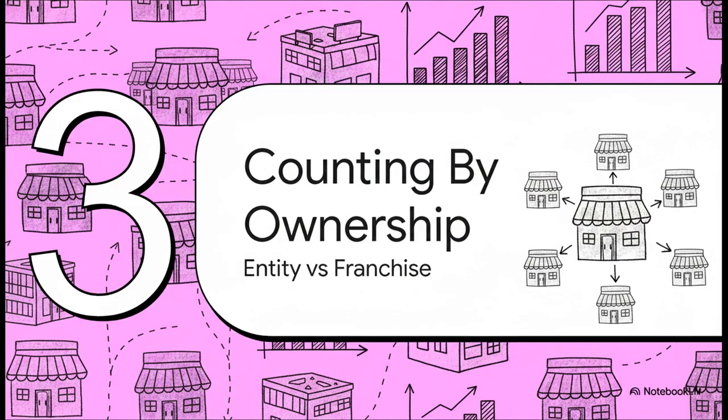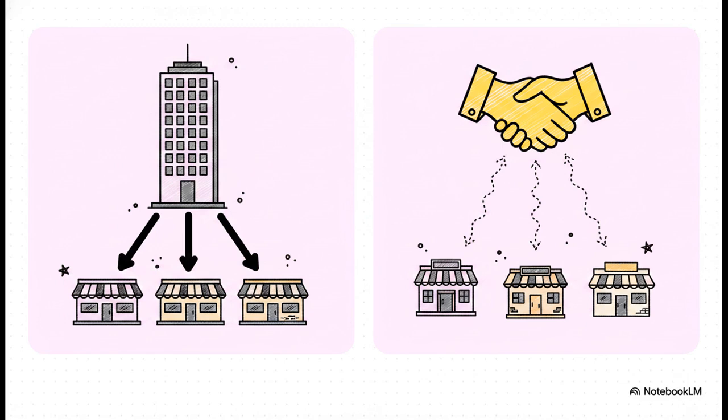Section 3. Counting restaurants by ownership. We're talking entity versus franchise. Let's look a little closer at the first of these 2 crucial metrics, which is tracking the sheer number of restaurant locations. So, metric FB-RN-000.A requires companies to count their locations, but it strictly requires them to be split into 2 separate buckets. You've got entity-owned restaurants on one side and franchise restaurants on the other.